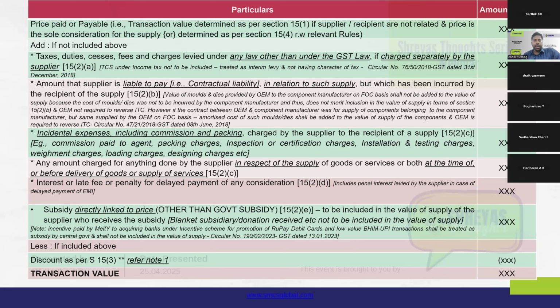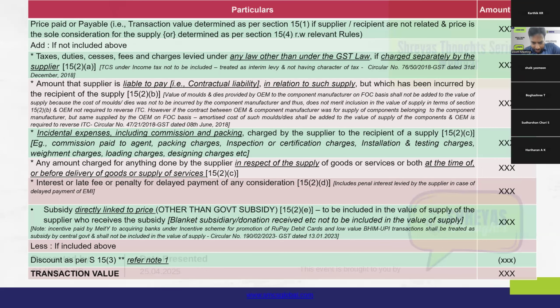As I had said, once a particular supply of goods or service is not covered under section 15.5, that is, it is not specifically notified, then it should be seen whether the price paid or payable is the sole consideration and whether the supplier and recipient are not related persons.